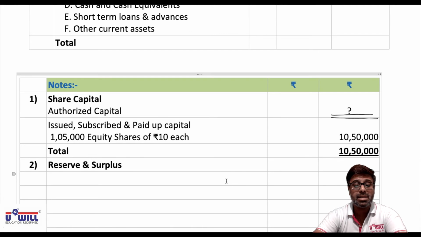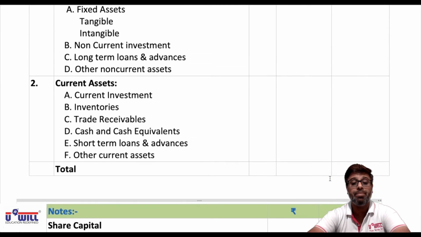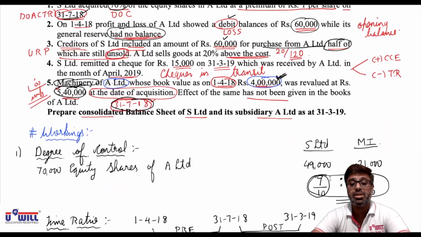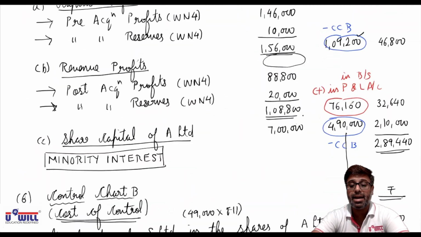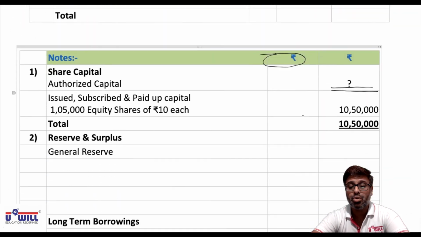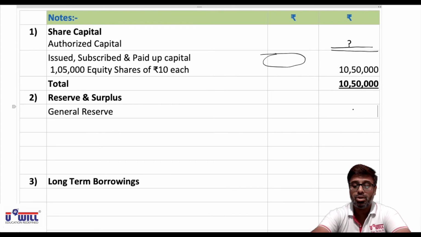Now reserves and surplus. First we will write general reserve only of holding company directly in the outer column. So you all can see 2,50,000 is the general reserve of holding company. That will directly come in outer column. So all of you write down general reserve 2,50,000.